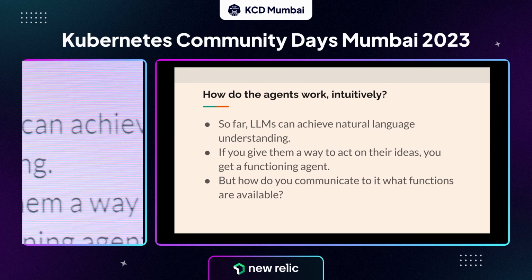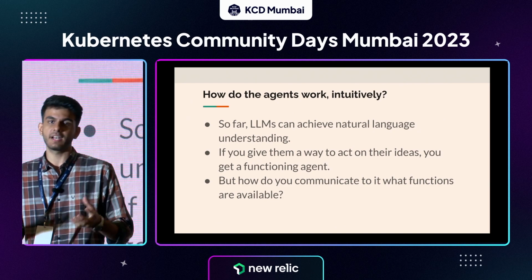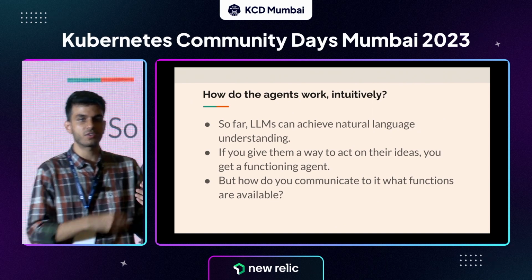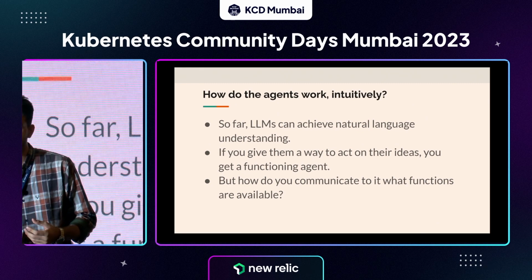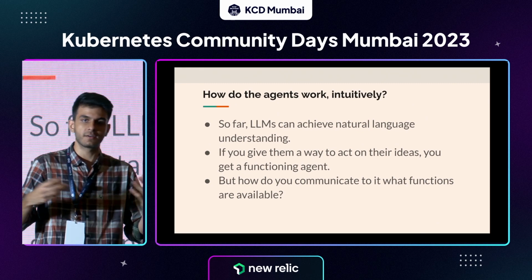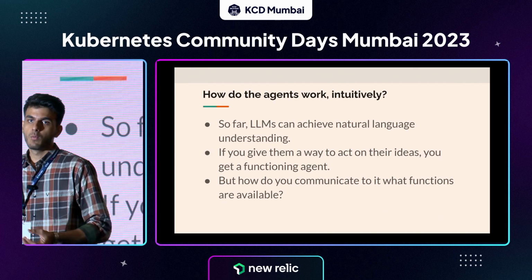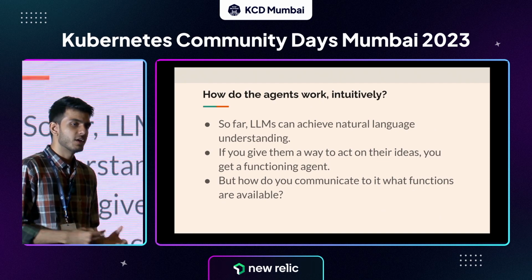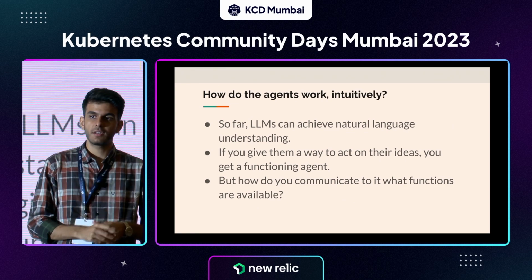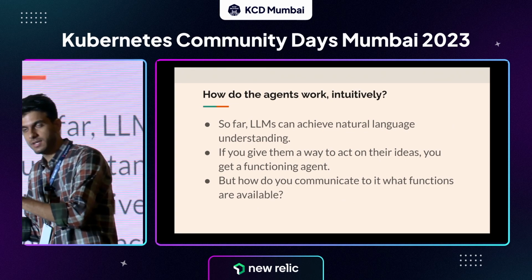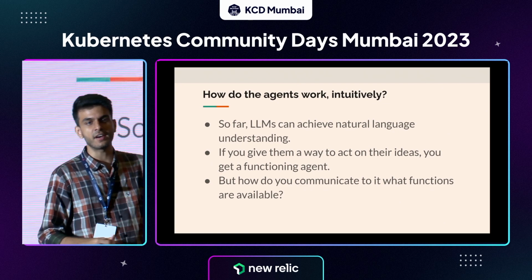So what LLMs are, those are basically just language models. They can understand human language, and they can generate results which make sense to you as a human. That's what LLMs do, right? They don't have any other capabilities by themselves. So now you have LLMs which can understand natural language. What the idea behind agents is this: what if you can tell the agent that, okay, you can perform certain actions?